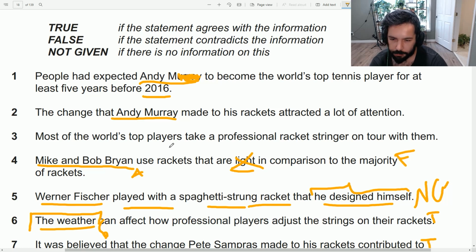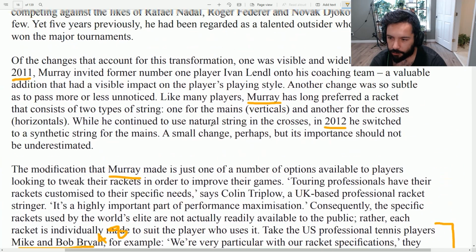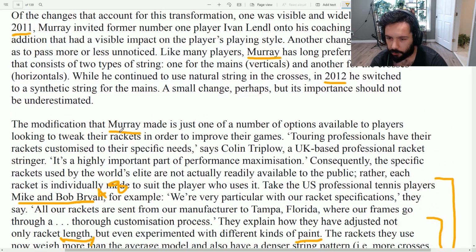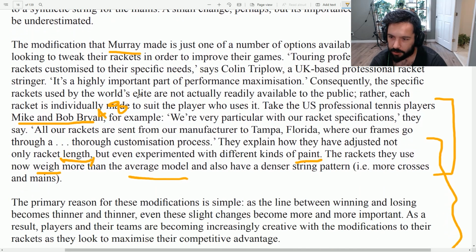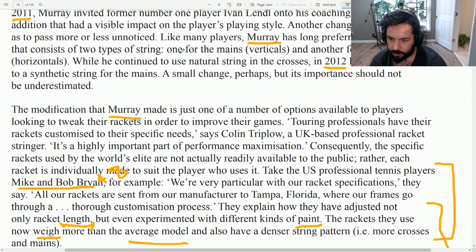Most of the world's top players take a professional racket stringer on tour with them. Most of them. It's good. I mean, if it said all of them or none of them, it would be easier to prove or disprove it. But still, it says most, and of the world's top players, take a professional stringer with them. What is a stringer or what does he do? We don't know and we don't really care. So let's see. We have Murray here twice.